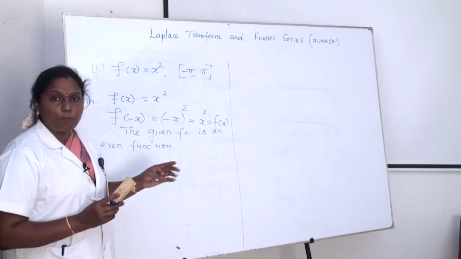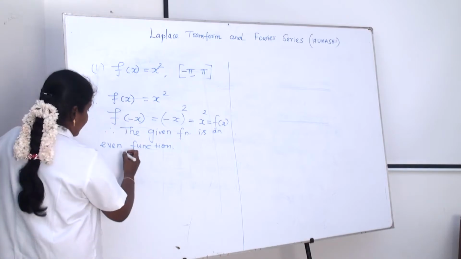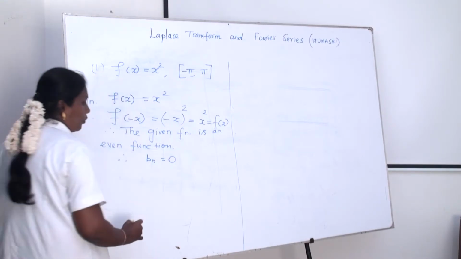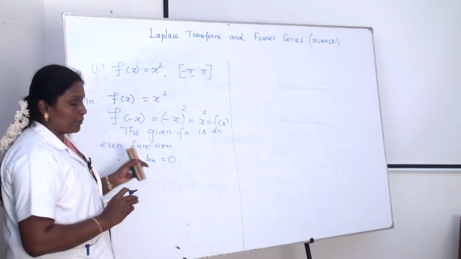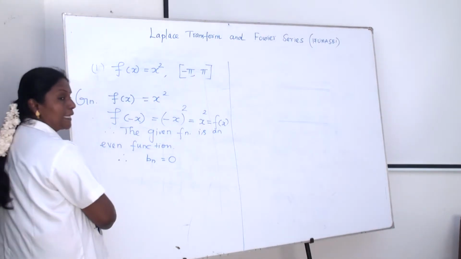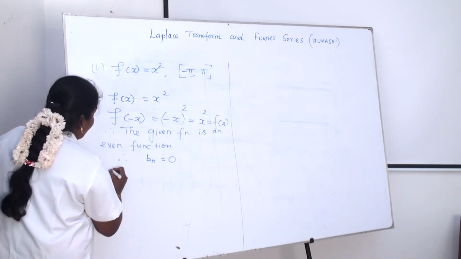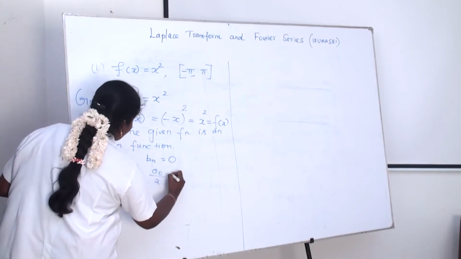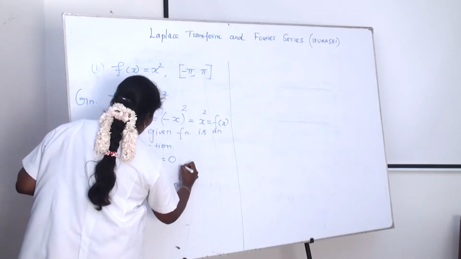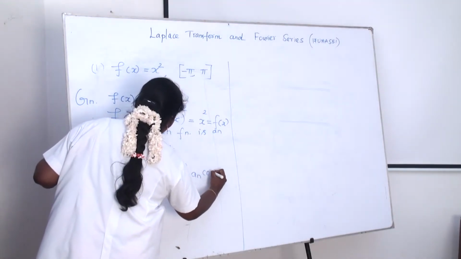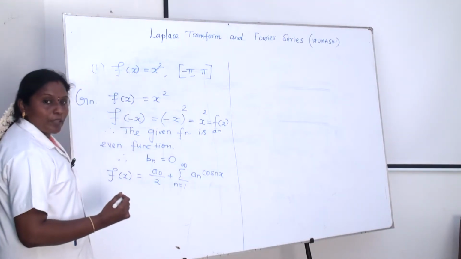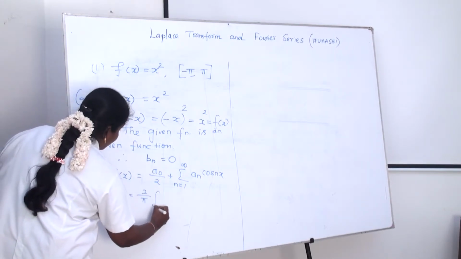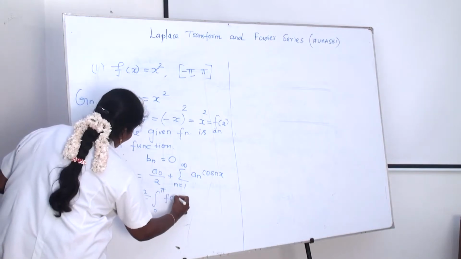If it is an even function, then Bn equals 0. We have to find only A naught and An. Therefore f(x) = A naught by 2 plus summation n equals 1 to infinity An cos nx, where A naught equals 2 by pi integral 0 to pi f(x) dx.